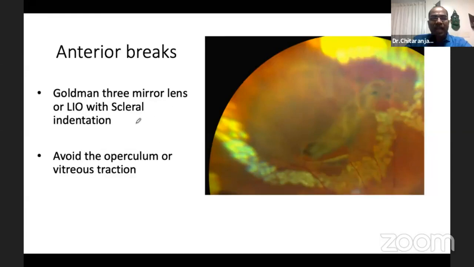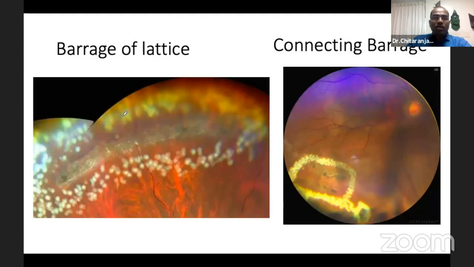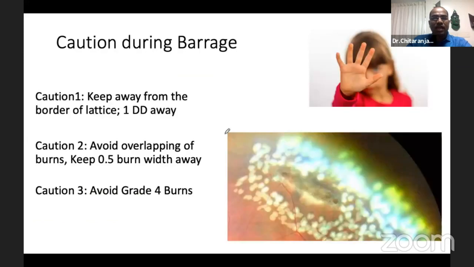And for the anterior breaks, you can use Goldmann 3-mirror lens or LIO with scleral indentation. Here also avoid the operculum and the vitreous traction, and you must connect to the ora. So coming to the barrage of a lattice, you can see over here, we should keep a distance of around 0.5 to 1 disc diameter from the margin of the lattice. We should not encroach on the lattice itself. If multiple lattices are there, we have to connect the lattices.